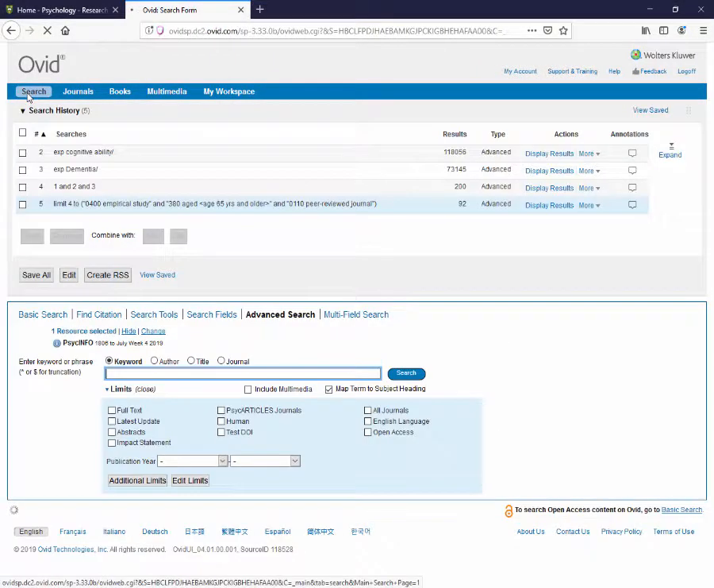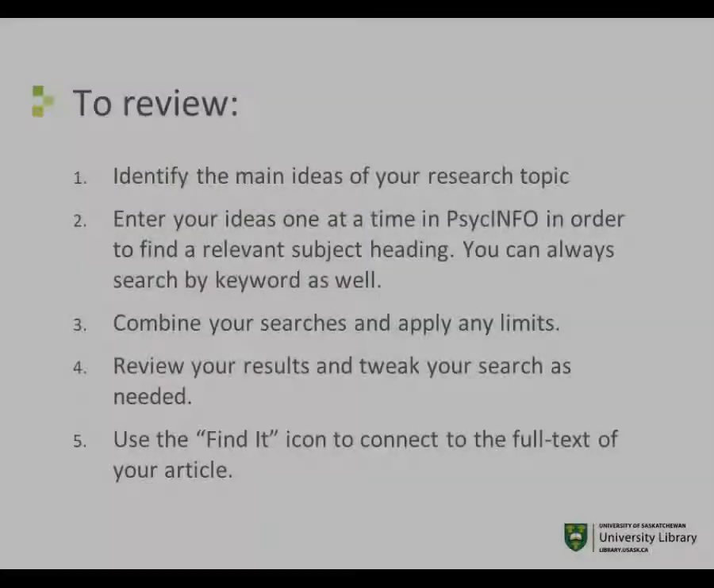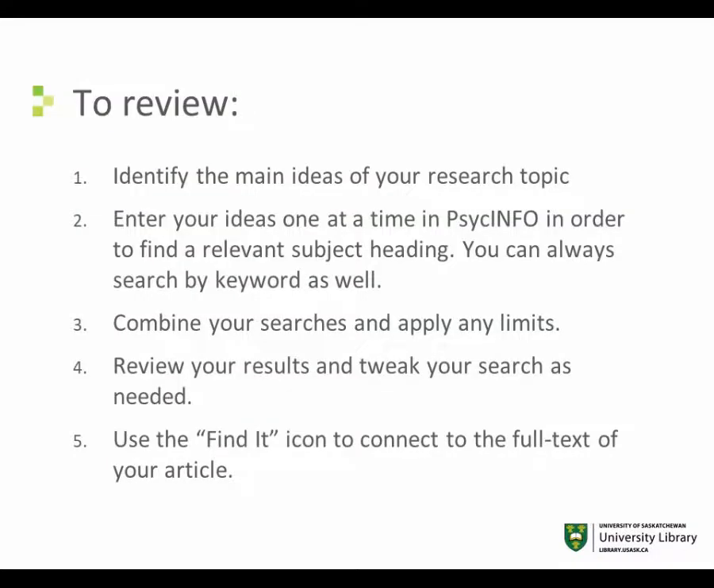So that is how to do a quick search in PsycInfo to find some empirical research articles. To review: Number 1, identify the main ideas of your research topic. Number 2, enter your ideas one at a time in PsycInfo in order to find a relevant subject heading. You can always search by keyword as well. Number 3, combine your searches and apply any limits. Number 4, review your results and tweak your search as needed. Number 5, use the Find It icon to connect to the full text of your article.